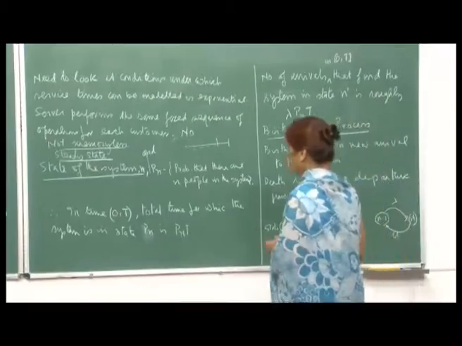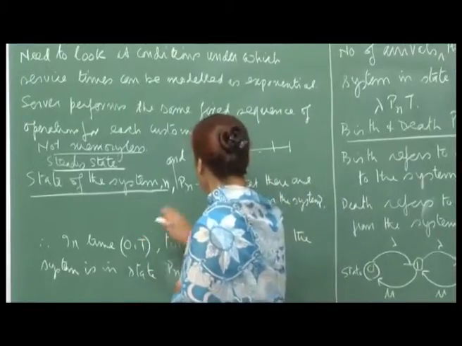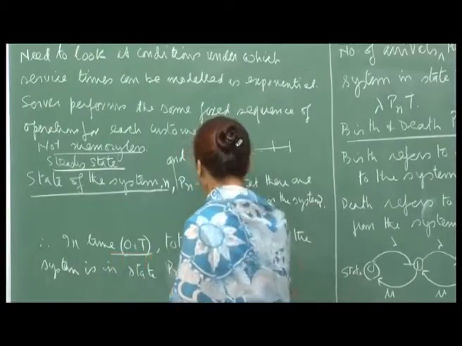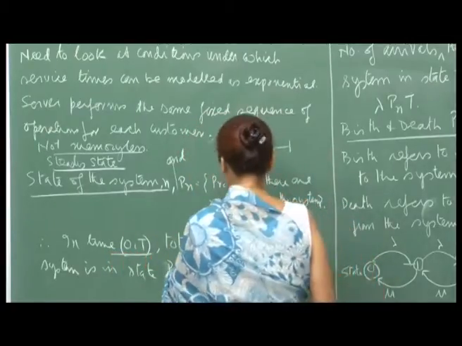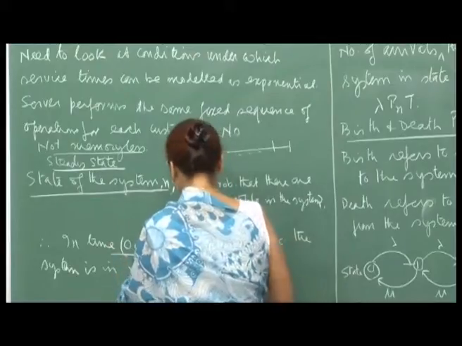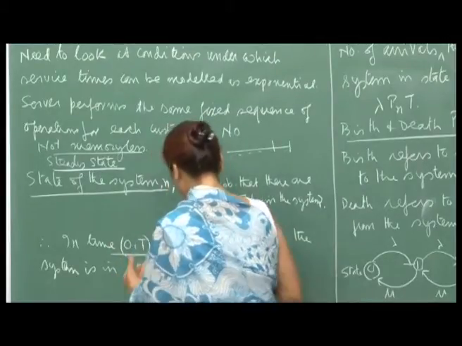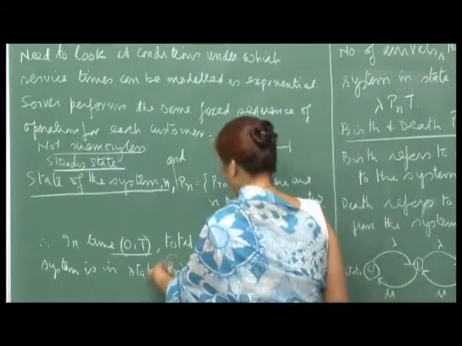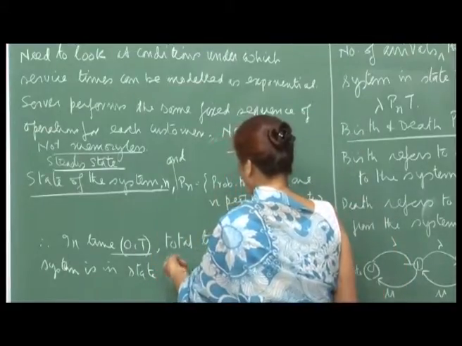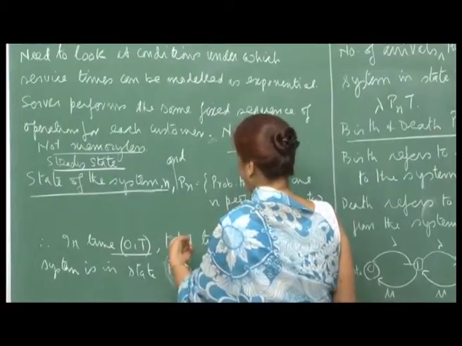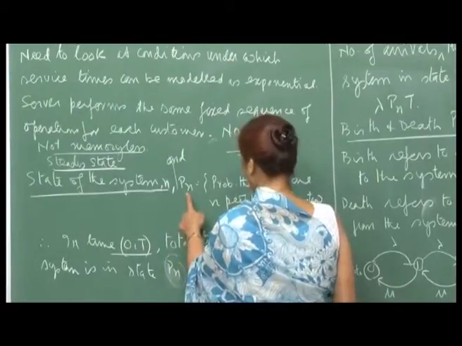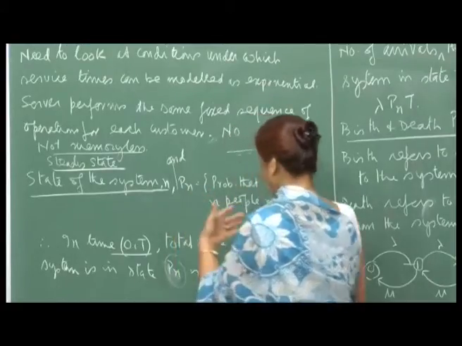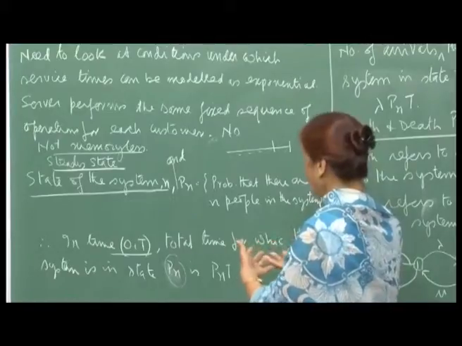Okay. So, if P n is the probability that there are n people in the system, then in time 0 to t, you can also look upon P n as the proportion of a unit time in which the system is in state n. That means there are n people. Because this is a probability, it is a fraction, and therefore we are saying the fraction of time that there are n people in the system.